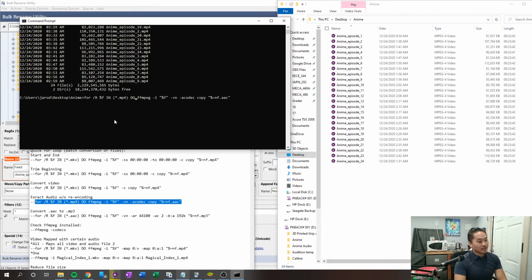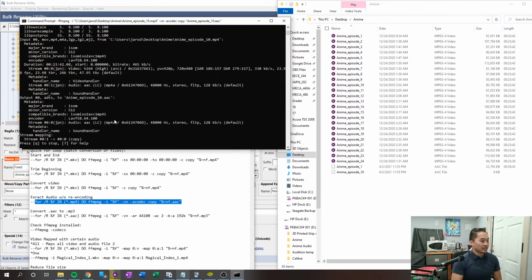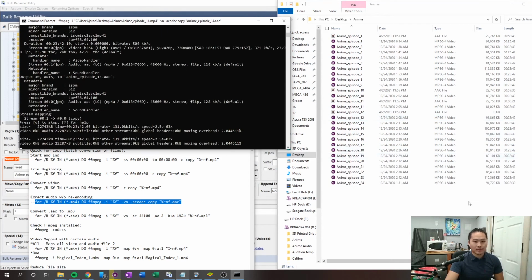The next thing you need to do is make sure that it's .aac, and then once all of that is in, click enter, and it's going to go through all of them and extract the audio. We'll be back once it's done extracting.